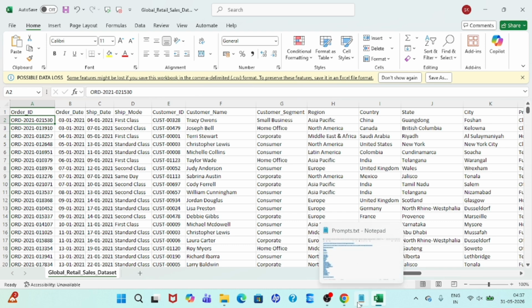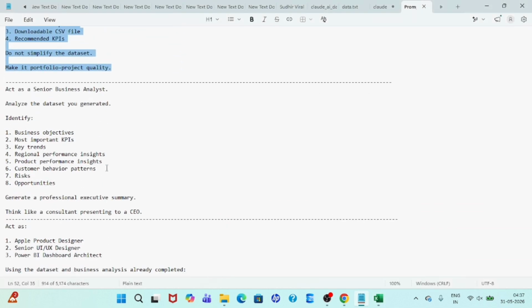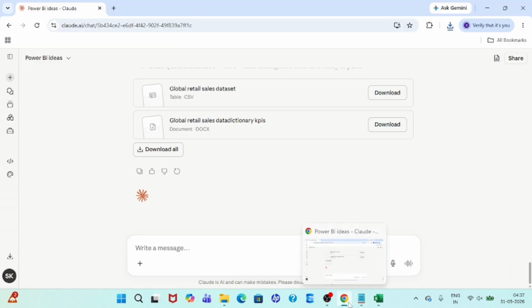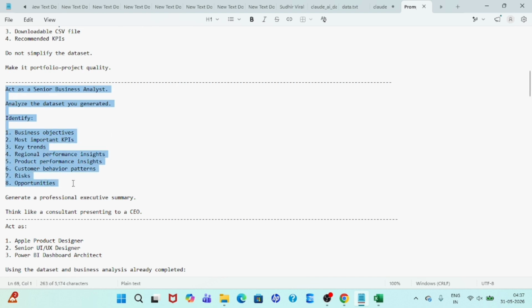So our first prompt worked properly fine, and we have received the proper response as per our prompt. Now I'm going to use the second prompt: act as a senior business analyst, analyze the dataset you generated, identify the business objective, the most important KPIs, and generate a professional executive summary. Think like a consultant presenting to a CEO.